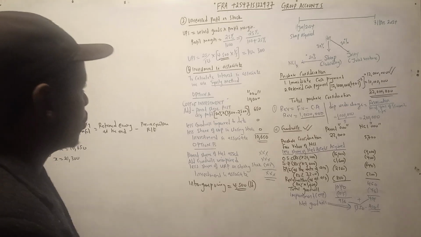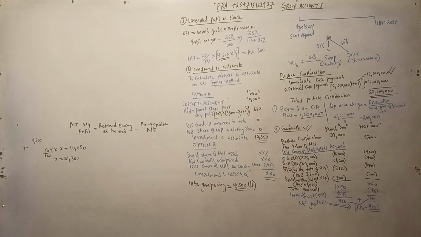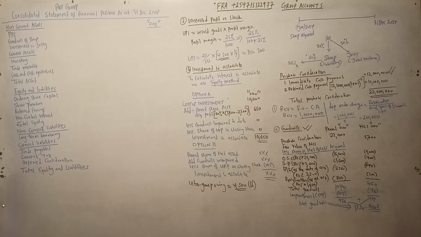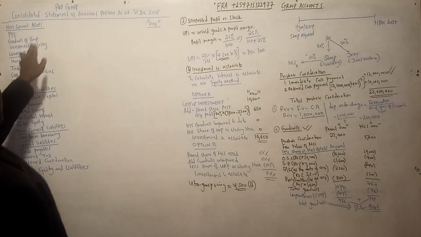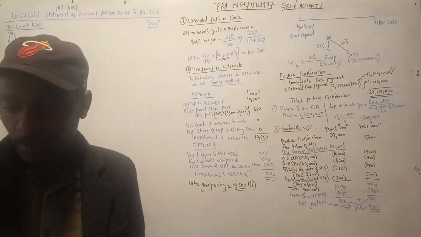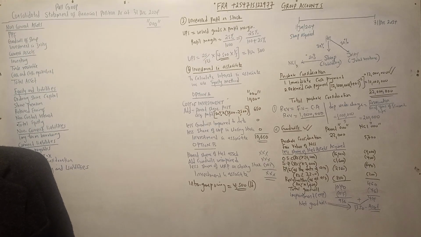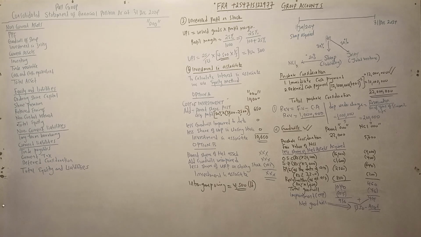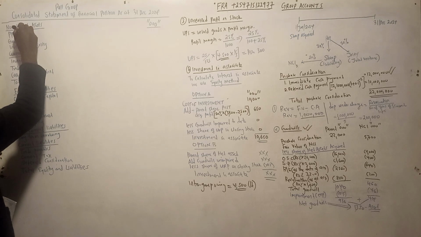I think that up to that point we are done with all the additional information, and now we can prepare the statement of financial position. I think we do it in the next 10 minutes. So let us do this working. Remember, when we talk about the consolidated statement of financial position, we pick the one for the parent and the one for the subsidiary. So let us go to our statement of financial position. Let's have the PPE. The PPE for the parent was 36,400.